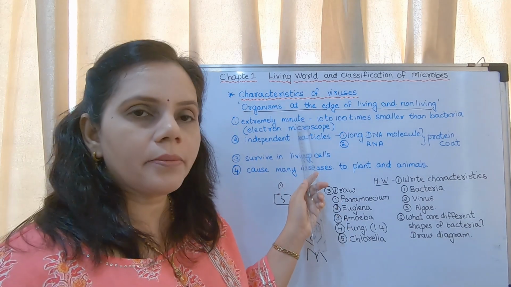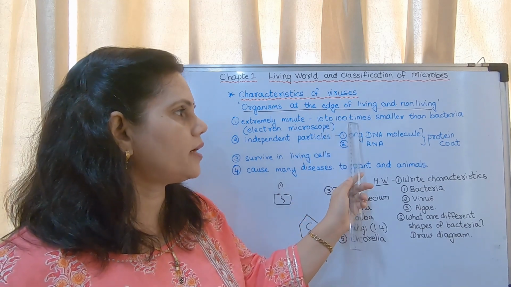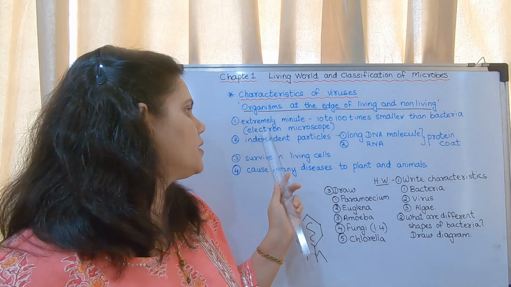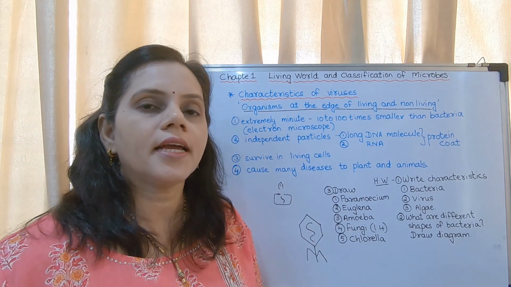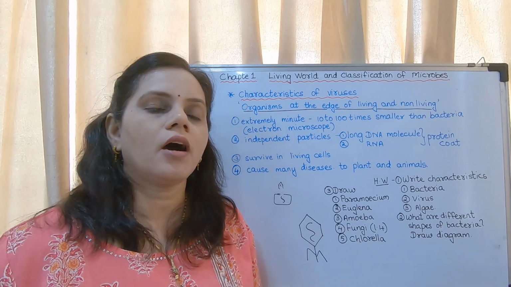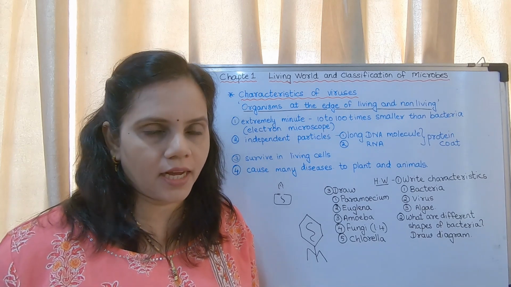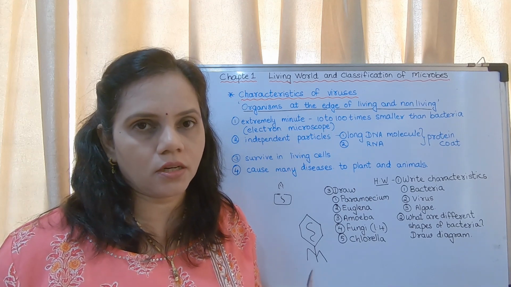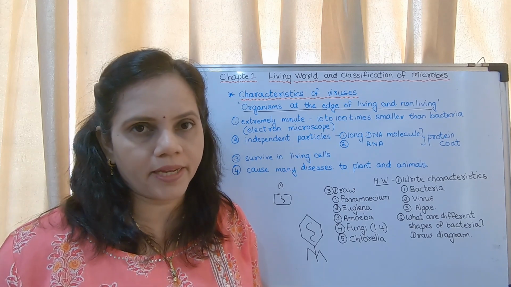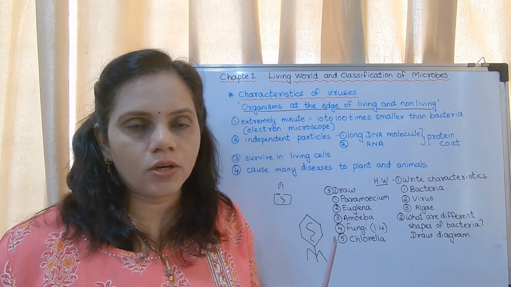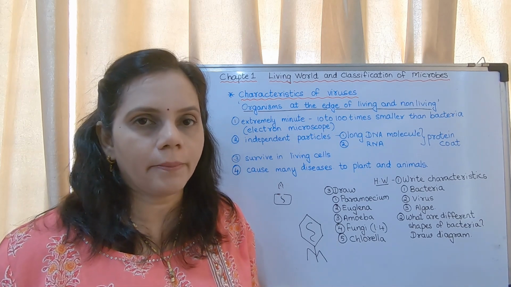They are extremely minute. They are 10 to 100 times smaller than bacteria. They are observed under an electron microscope. They cannot be seen under the normal microscope which we have in our schools. We cannot see viruses under the compound microscope, but only under the electron microscope.